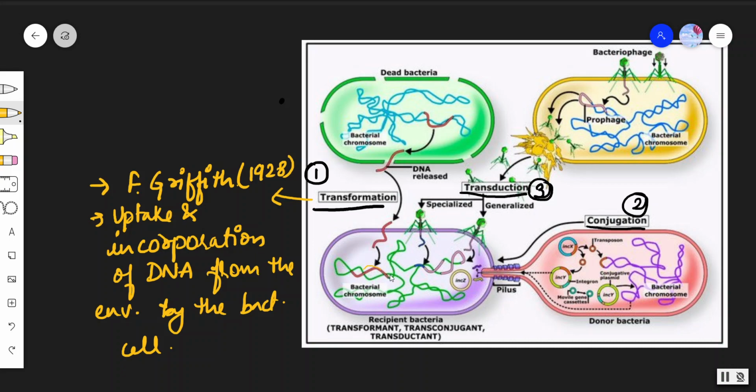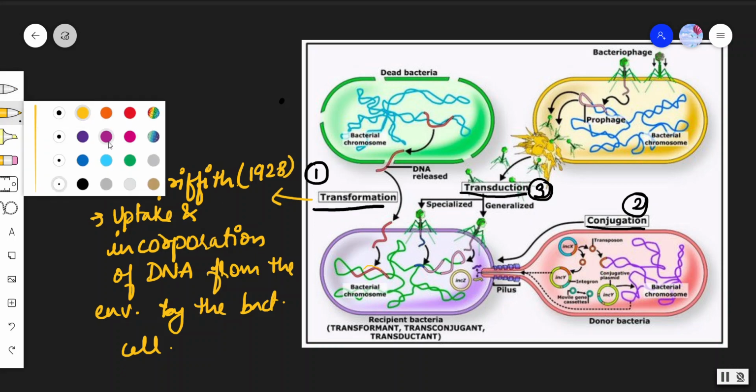Living bacteria take up the dead bacterial DNA which is released by the dead bacteria, and then this DNA segment is incorporated in the recipient bacterial chromosome. Clear? This is the transformation. Next comes the transduction.